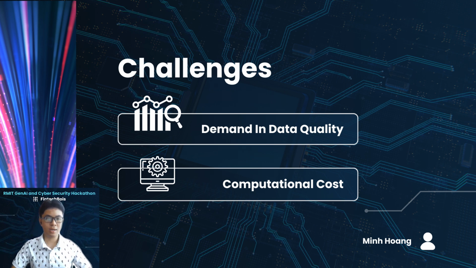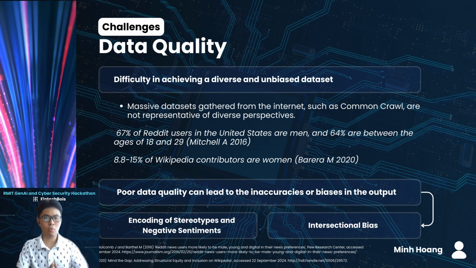And one of the major issues regarding data quality is the difficulty in acquiring balanced and unbiased data. The large language models, as we know nowadays, mostly use Common Crawl. However, the large data set on the internet is not always as diverse as we perceive it. According to certain research, there is a clear gender and age imbalance in the two most used platforms for scraping data, Reddit and Wikipedia. And this biased or low quality data can lead to many drawbacks, like the encoding of stereotypes or intersectional bias, and this will hinder the model from producing the desired output.